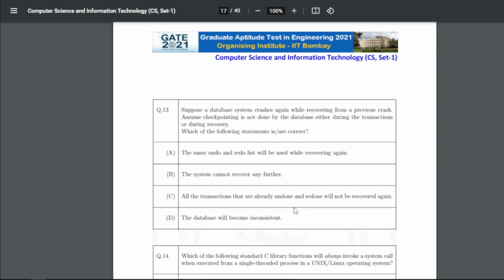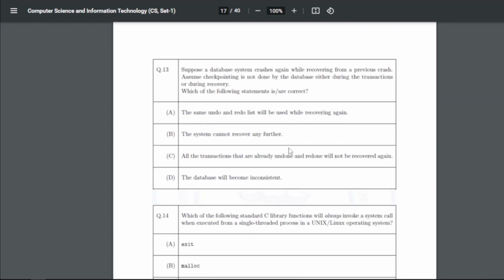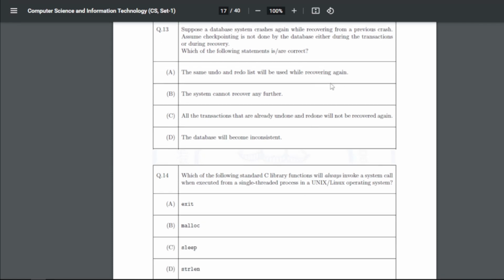Now 13: suppose a database system crashes again while recovering from a previous crash, right? Assuming checkpoint is not done by the database either during the transaction or during recovery, which of the following statements are correct? So for 13, our correct answer will be A. The same undo and redo list will be used while recovering again, okay?